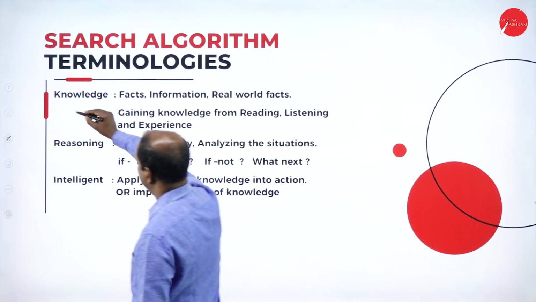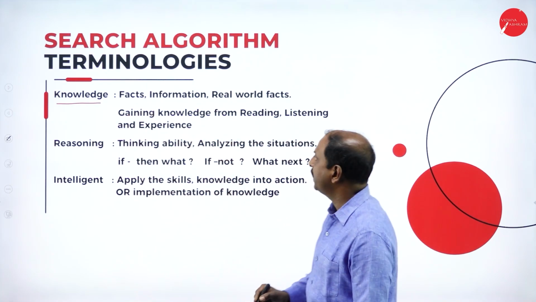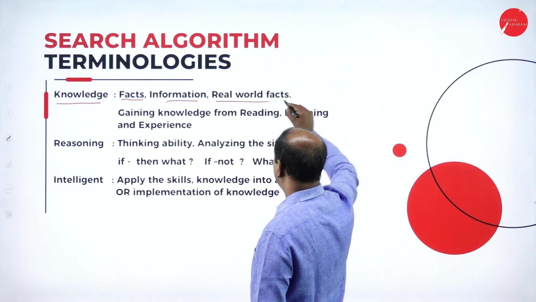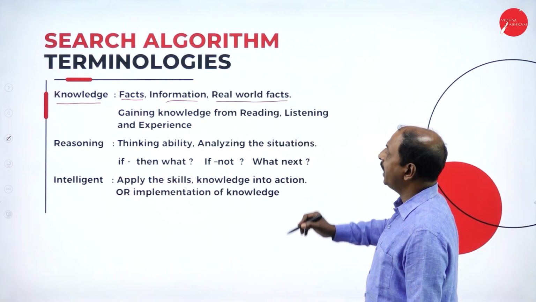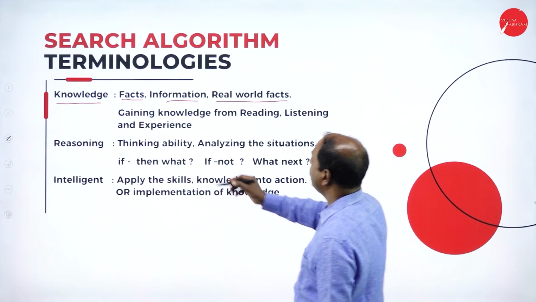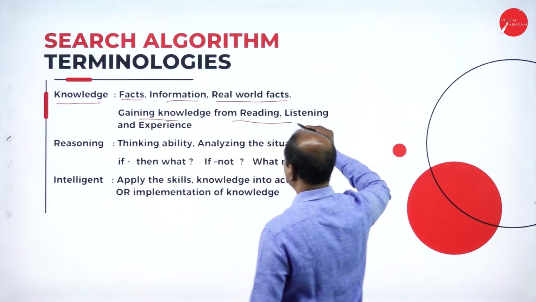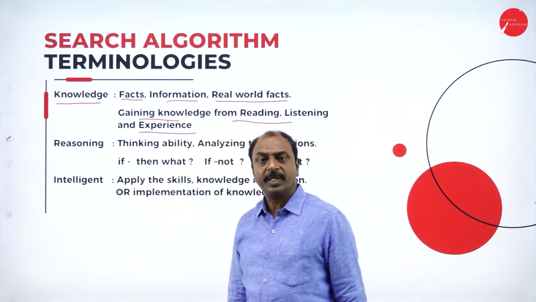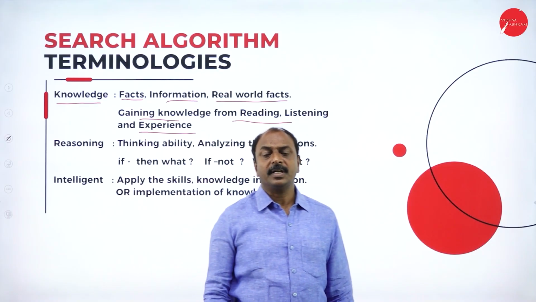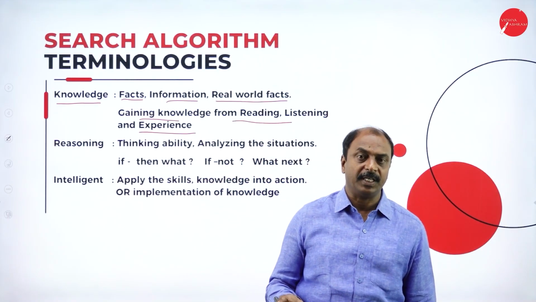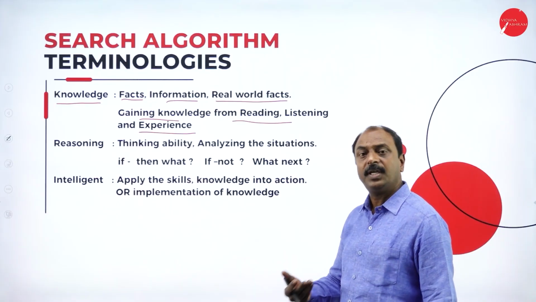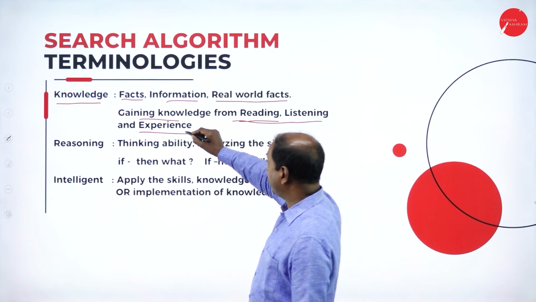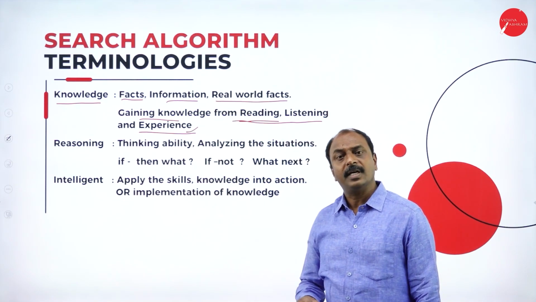One is knowledge. So, you know what is a knowledge? It is nothing but the facts or information or the real world facts. So, this is about a knowledge. And how do we gain the knowledge? From reading, listening and experience. So what is the knowledge? You take an example like human beings, we are getting so much knowledge from different methods of how we gain the knowledge. By reading a book, by listening, or from experience, we are learning the knowledge.